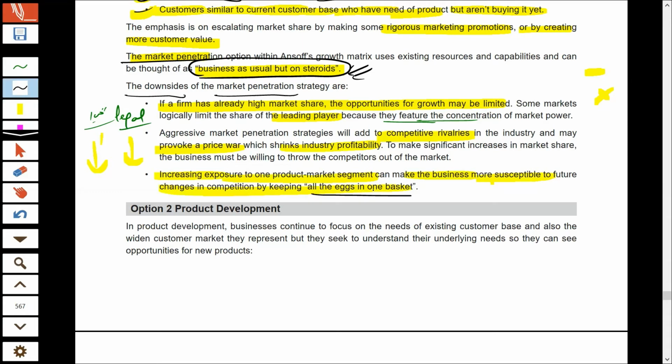If that market or product fails in future, you will lose. Nothing will be left to you, because you are putting all your eggs in one basket. You're not going for new markets or a new product, which can save you in case your existing product market combination fails.